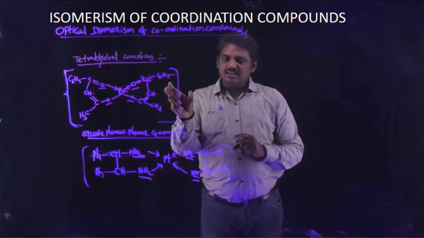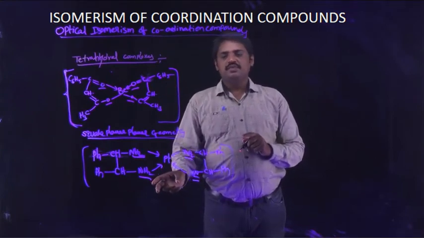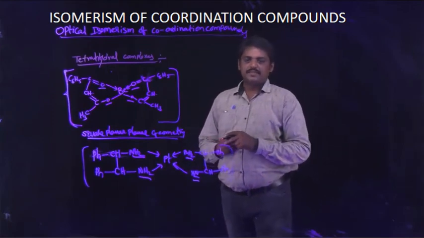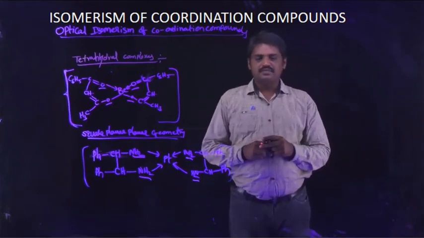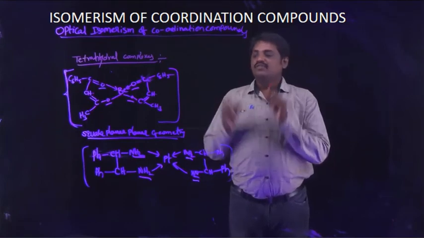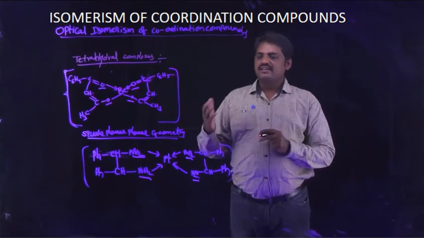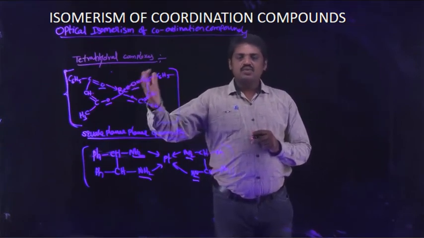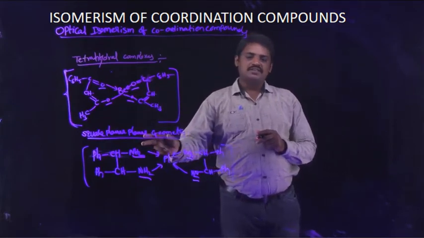This complex contains 4 donor sites, and this is also containing 4 donor sites. But what is the difference in these two complexes? These two complexes show optical isomerism. Generally, geometrical isomerism is not shown by tetrahedral complexes, only by square planar complexes.